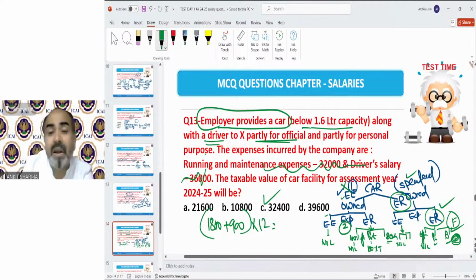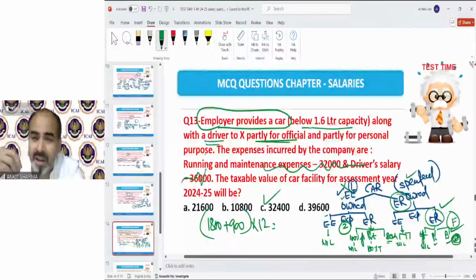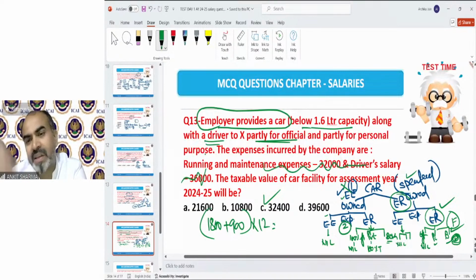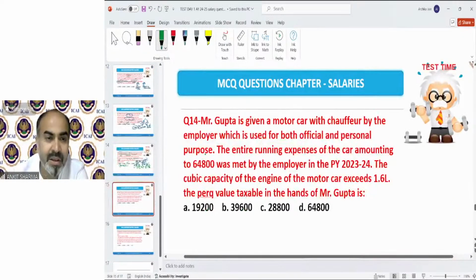So car perquisite, in my opinion, is one of the easiest perquisites, because we just need to find out the correct case. Who owned the car? Who is doing the expenditure? And for what purpose is it going to be used? If you find out these three things, then you will automatically remember which amount I need to make taxable.